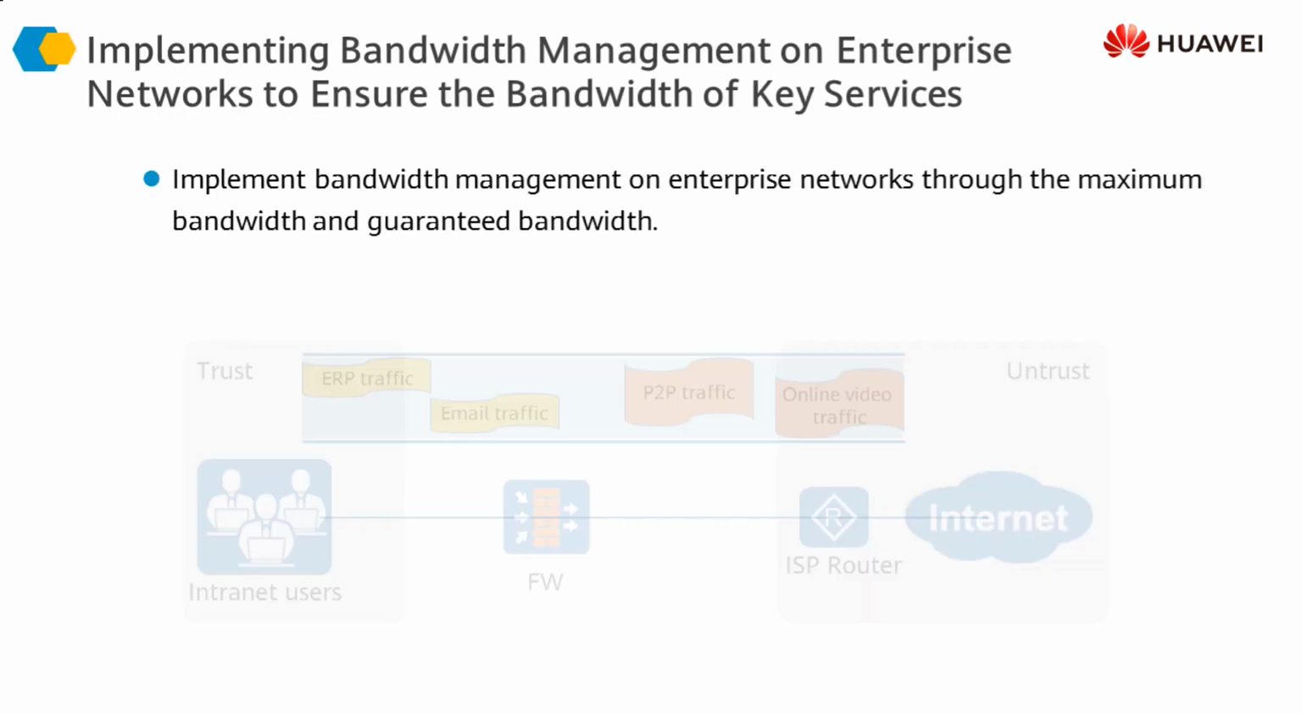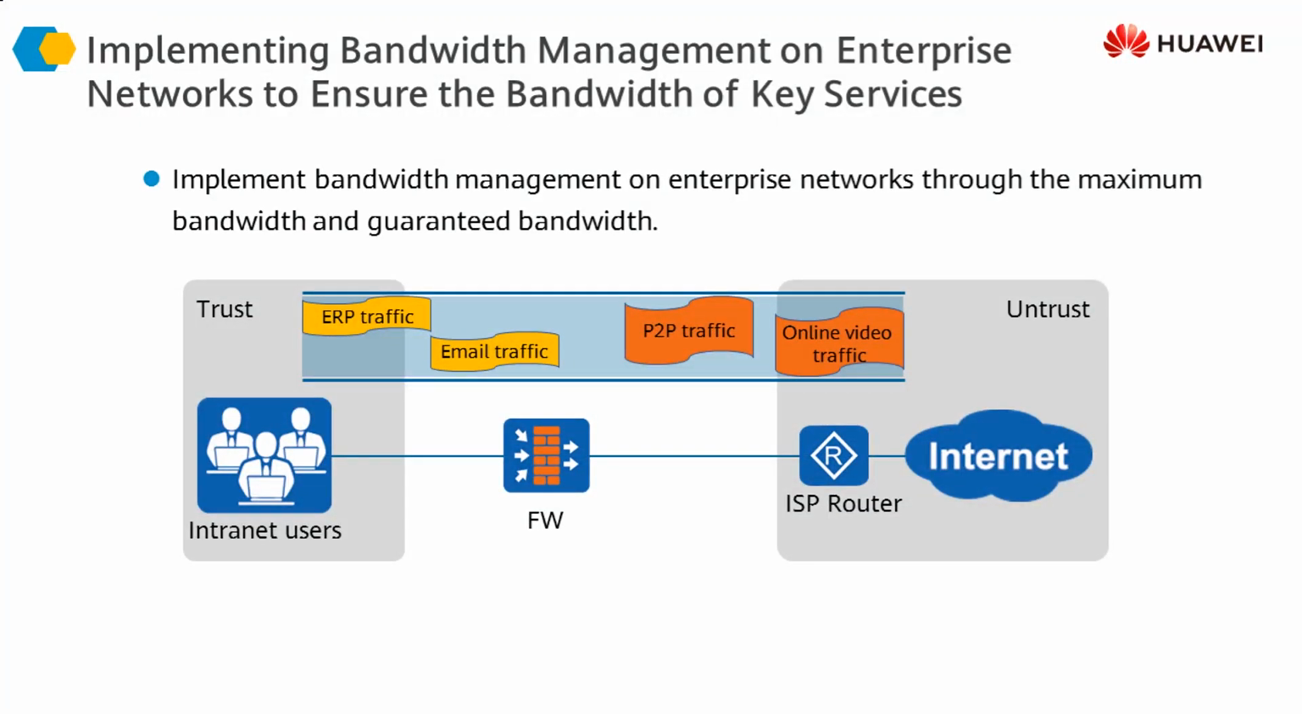The typical application scenario is that different types of traffic are moving through our network towards the internet, going through our firewall. The different types of traffic would be ERP traffic, email traffic, P2P traffic and online video traffic. Out of these, ERP traffic and email traffic are critical or important service traffic. P2P traffic and online video traffic are non-critical or unimportant service traffic passing through our firewall.